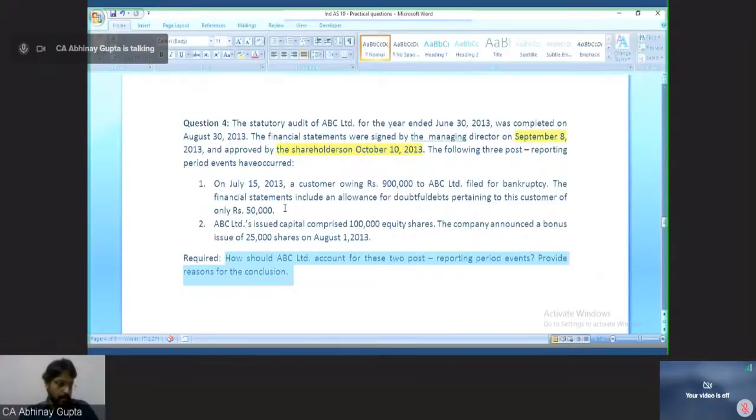Mr. John from Kerala responded, first event is an adjusting event. What about second, John?